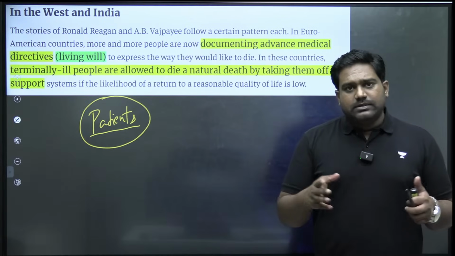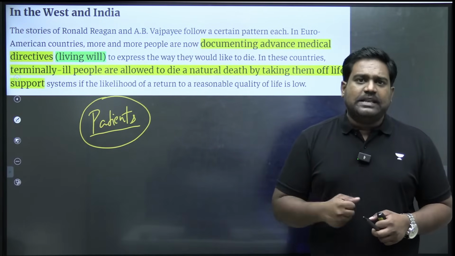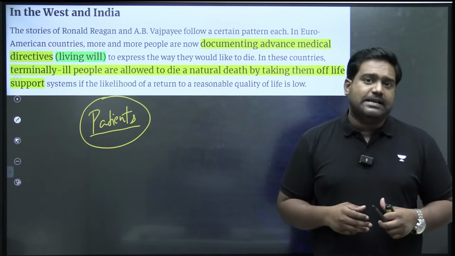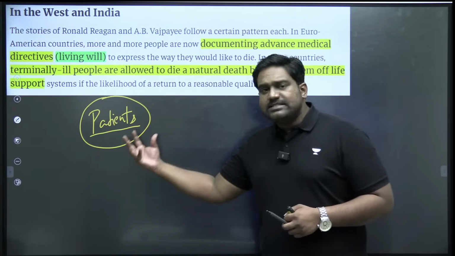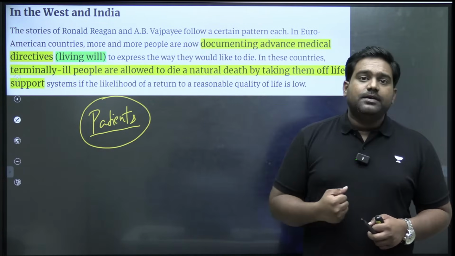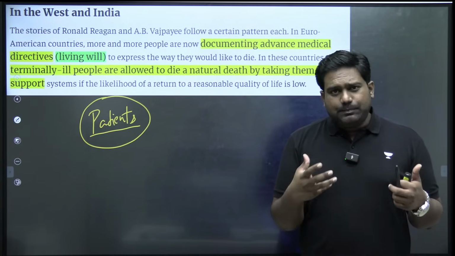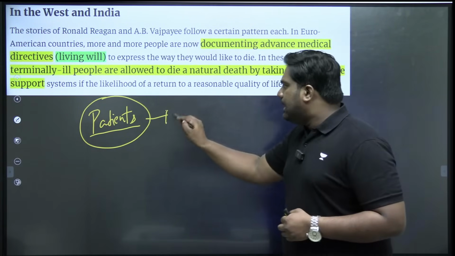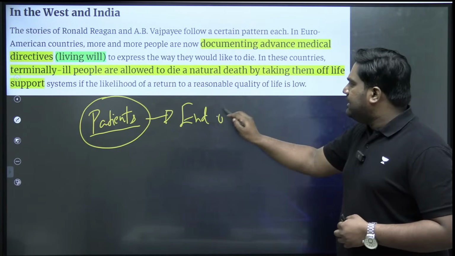Because obviously, the death of a loved one is a very harrowing, traumatic experience for the entire family as well. But more importantly, it's about the person who is passing away. So the question here is, should the person have a choice regarding end-of-life care?